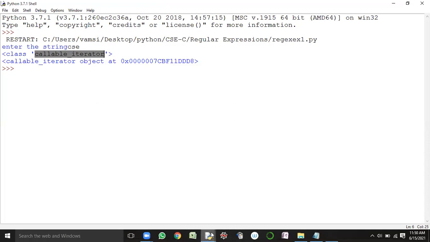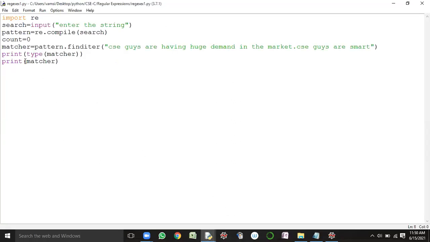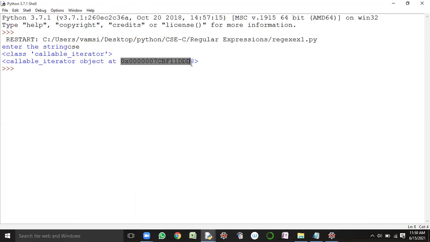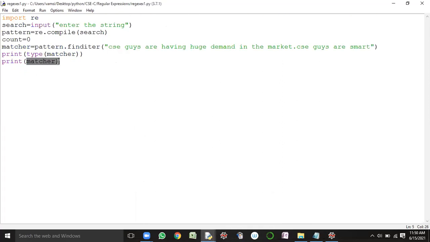Okay. If I'm displaying the content of this matcher, what is it having? Is it displaying the matches, that means the occurrences of this particular search pattern? Is it showing you the range of indexes of these occurrences in the target? Please respond, guys. What is it showing? See the shell. This is the address. When I'm displaying the content of the matcher variable, what is it showing? It is showing the address, isn't it?